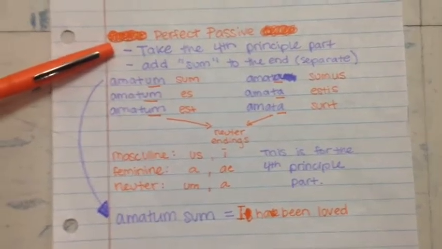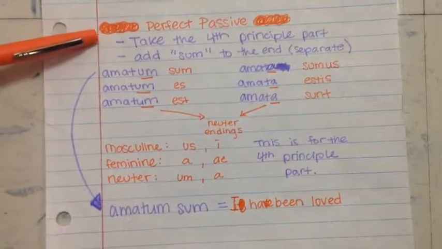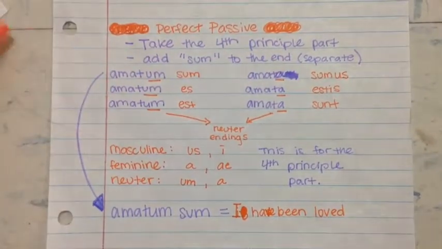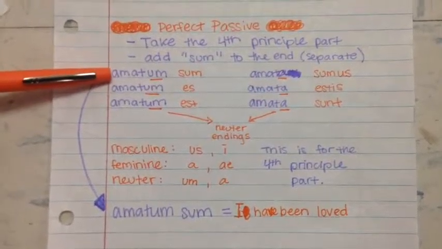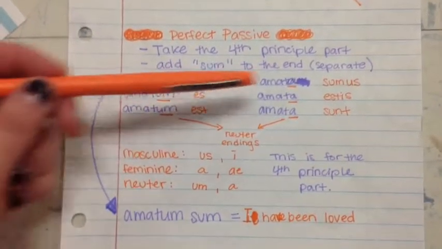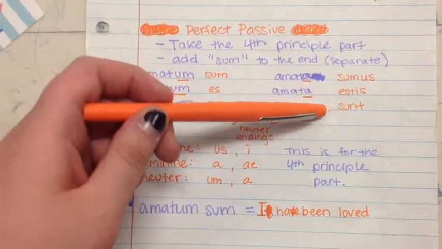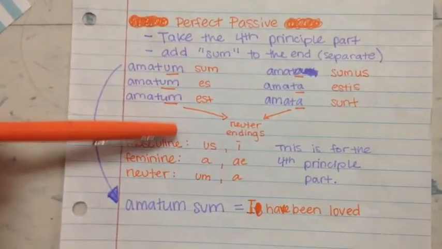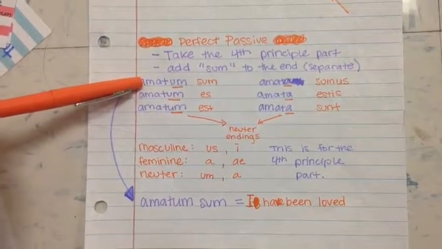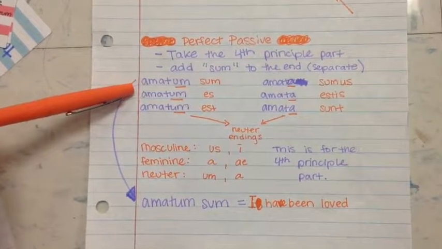So in the passive perfect tense, which is the first one, all you have to do is take the fourth principal part that we talked about earlier and add a form of sum to the end, and it's going to be separate. So for amatum, you have just sum, es, est, sumus, estis, sunt. And so those are the different forms of sum. And so you're just going to stick it right on to the end of your fourth principal part.